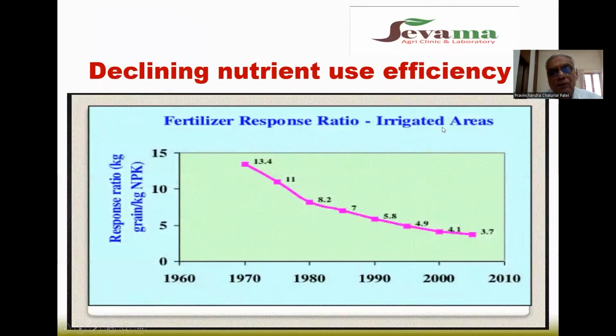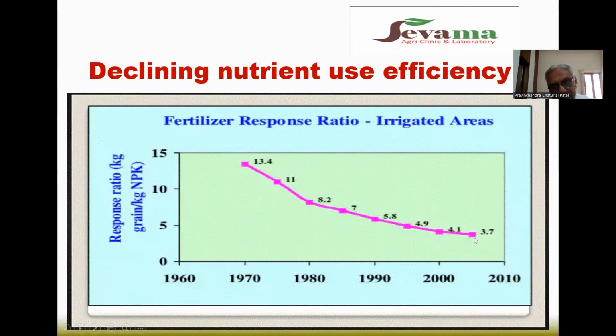Decline in nutrient use efficiency. I told you that farmers apply imbalanced fertilizer to the soil without carrying out soil analysis, and they apply as per their wish or the advice of the fertilizer merchant. You can see that from 1970 the fertilizer response was greater, but at present the fertilizer response has declined.